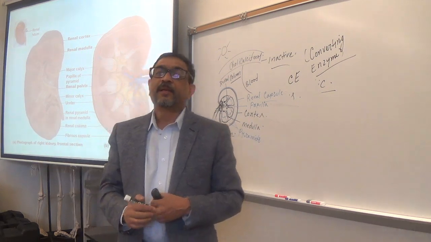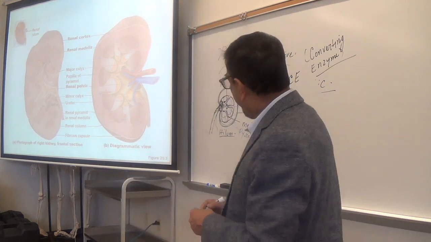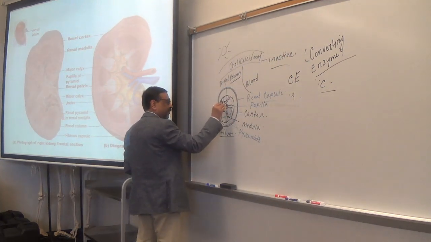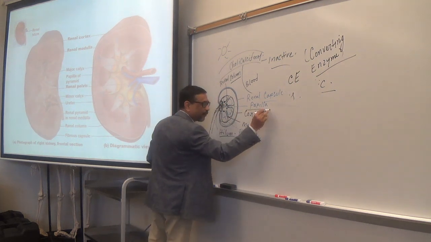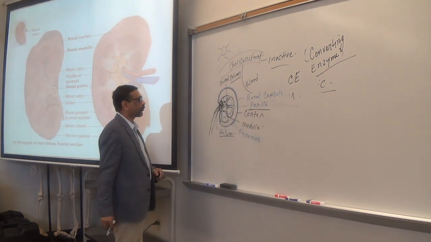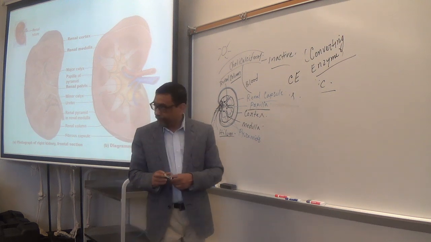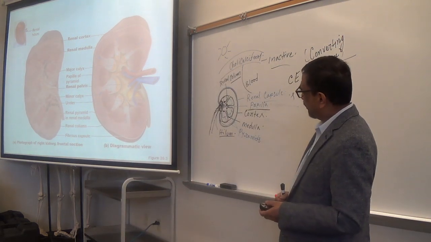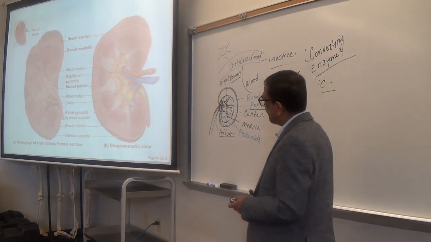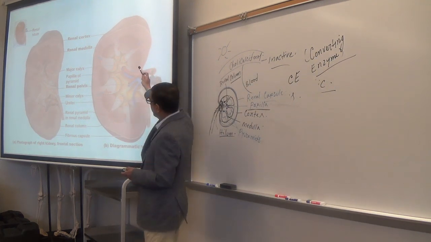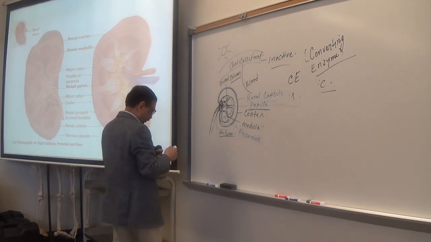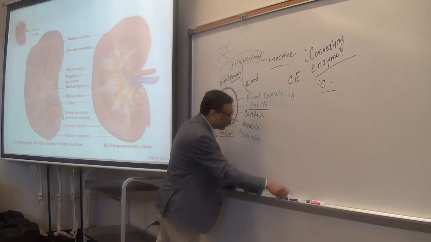Okay, and the pointed tip of the pyramid facing inwards, that is called what? Papilla. Okay. So those are the structures you'll see inside.